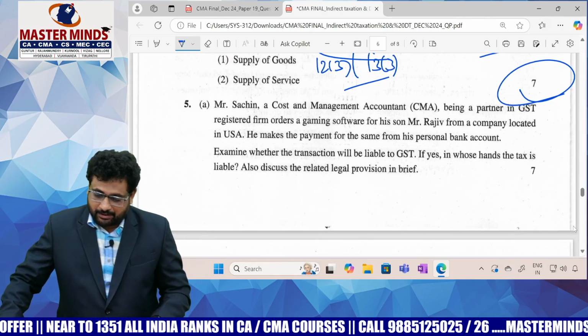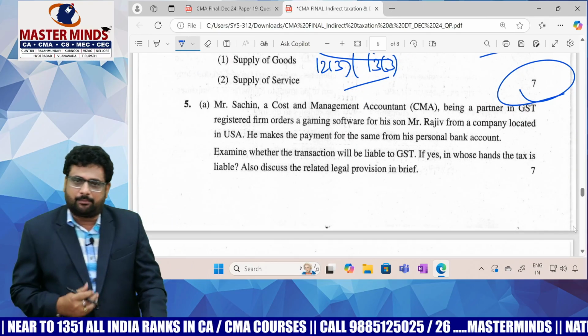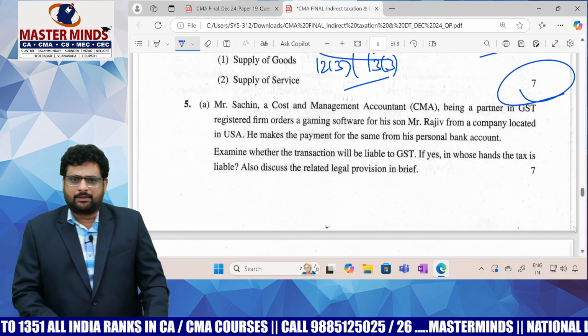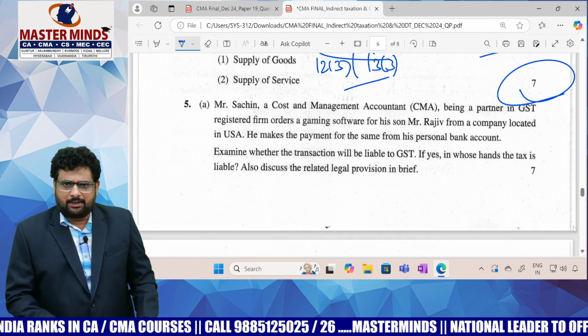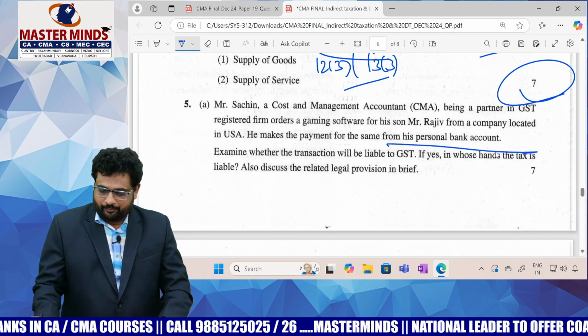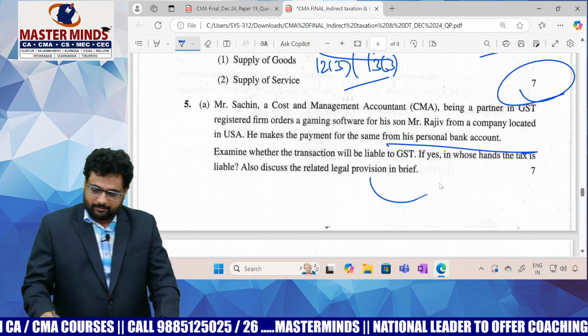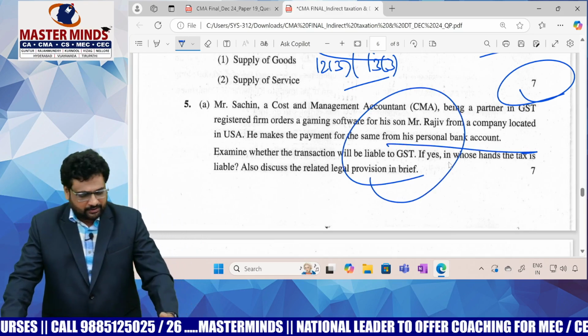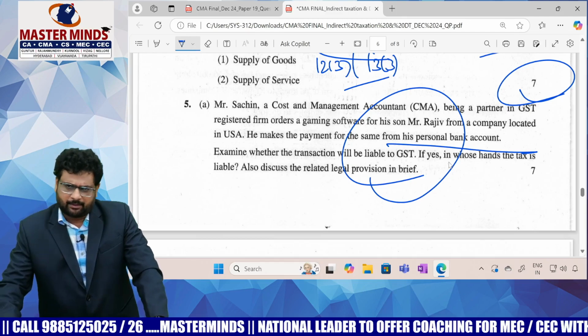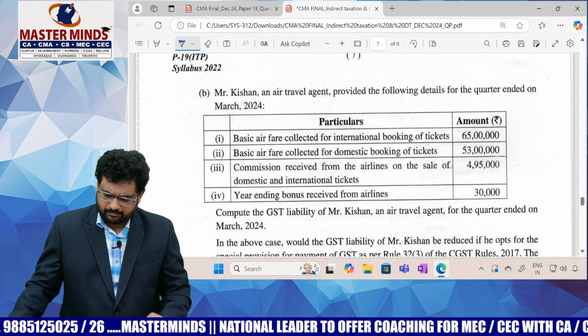And 5A, Mr. Sachin, a CMA, being the partner in GST, registered from the orders, a gaming software. Then actually online money gaming services, based on that whether it is taxable or exempted based on amendment. This question was asked. Online money gaming services. If at all you are able to read the amendments, you can write this one.